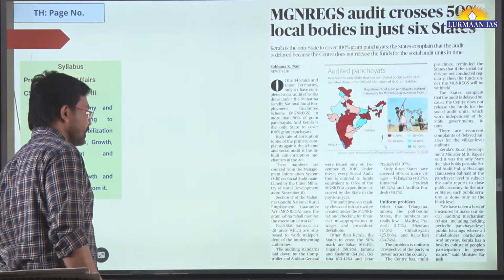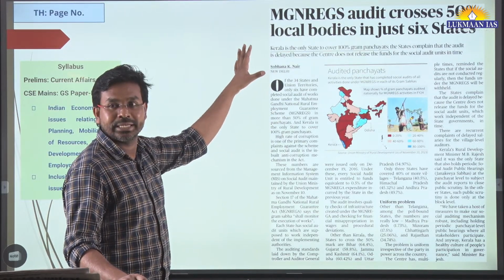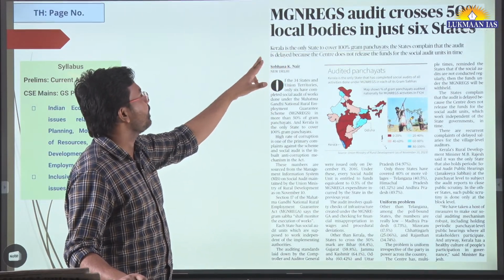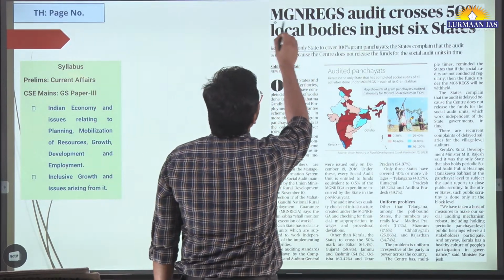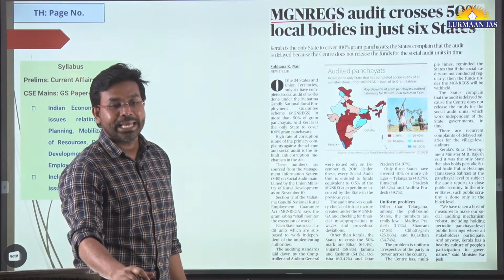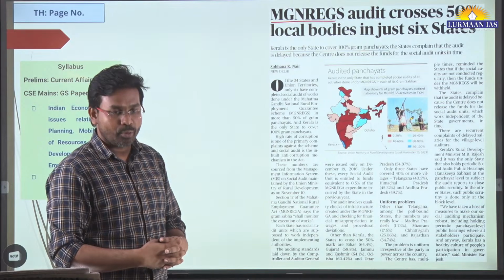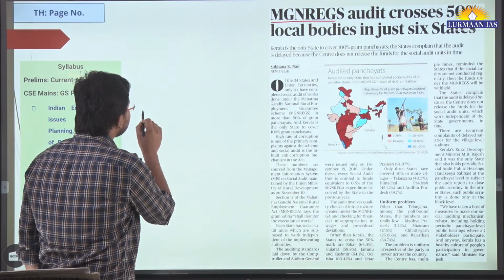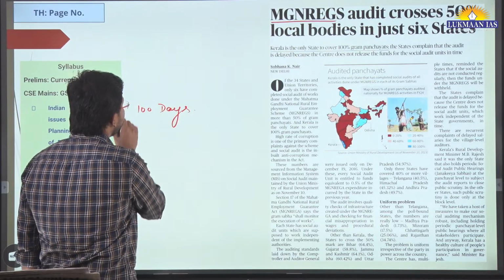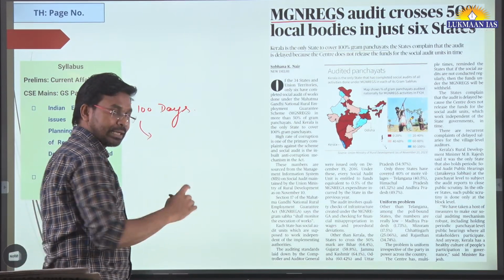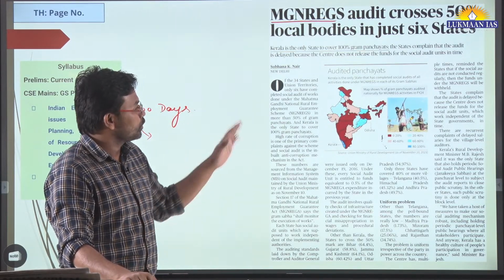Then we have another article, which is also very important. It says MGNREGS audit crosses 50% of local bodies in just 6 states. What is MGNREGS? Mahatma Gandhi National Rural Employment Guarantee Scheme. Under this scheme, people are given 100 days of guaranteed employment in a year, to those people who are willing to voluntarily work as unskilled labor.